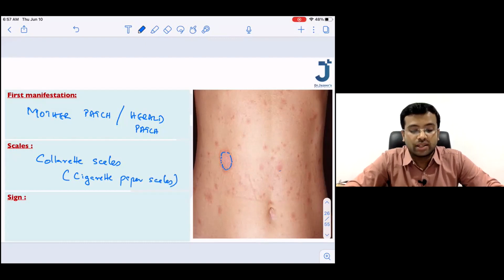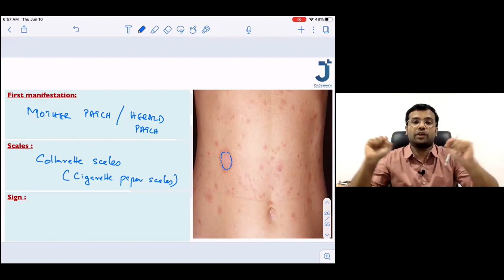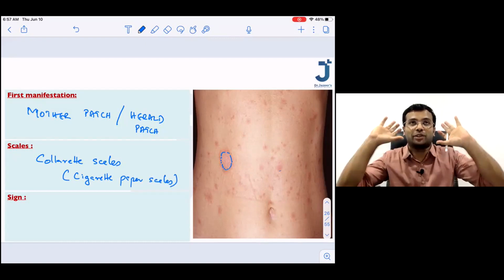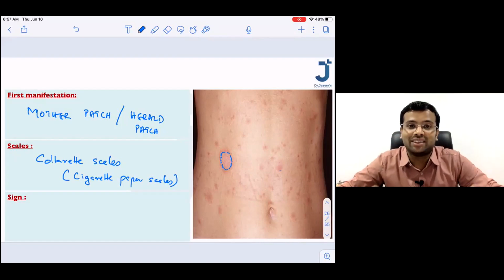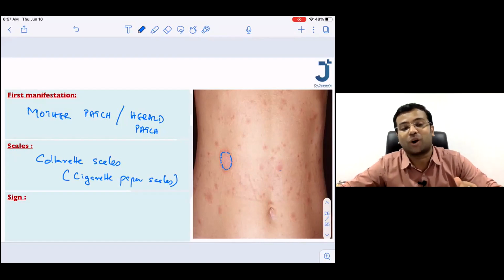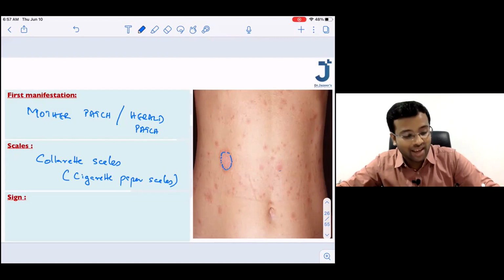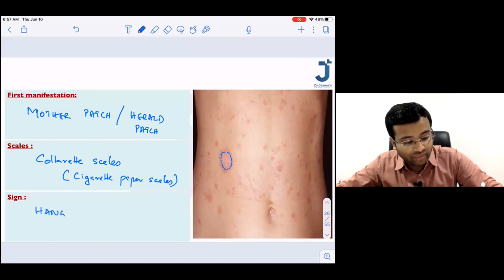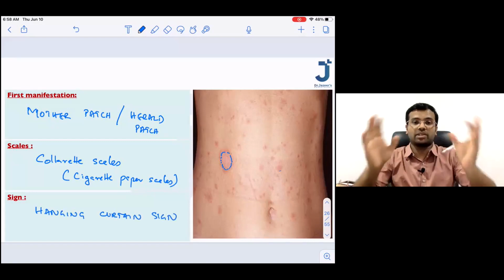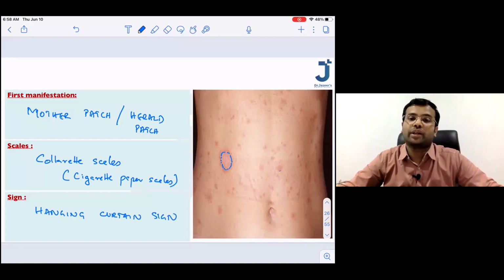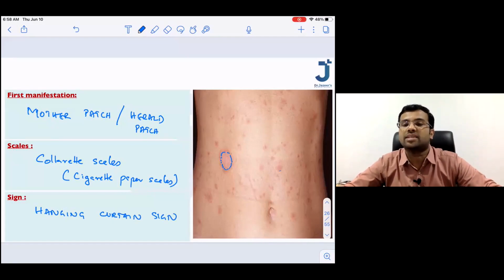Done? Now, since the scaling is present over the periphery, if you try to imagine it in a 3D type of imagination, there is a sign that is called... What is it called as? The sign is called as the hanging curtain sign. Since the scales are present in the periphery, you can also call it a hanging curtain sign.